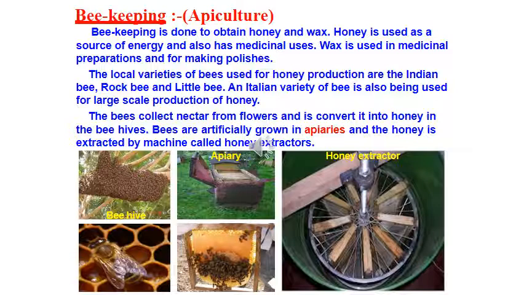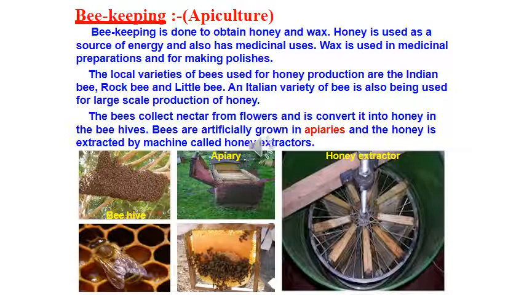Honey is used as a source of energy and also has medicinal uses. Wax is used in medicinal preparations and for making polishes. Now what are the local varieties of bees which are used for honey production? They are the Indian bee, rock bee and little bee. And the Italian bee, whose scientific name is Apis mellifera. The Italian variety of bee is also being used for large scale production of honey.